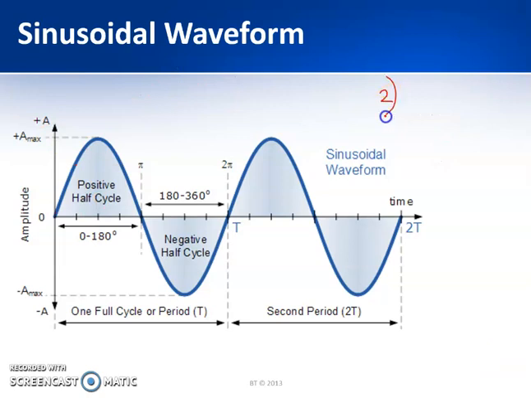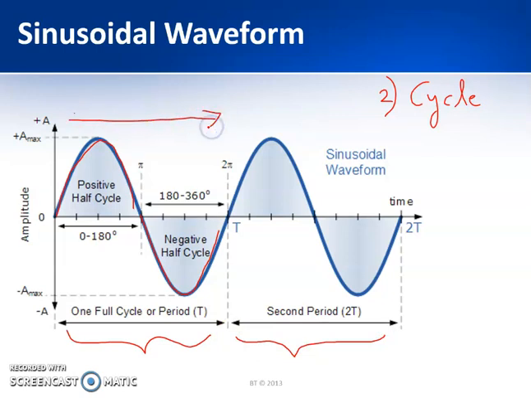Next parameter which we are going to discuss is cycle. Cycle is nothing but one complete set of positive and negative values of an alternating quantity, which repeat at regular intervals of time. So this is a positive half cycle. This is a negative half cycle. So this is one particular set, and that is again repeated. So this is nothing but a cycle. This is one cycle.